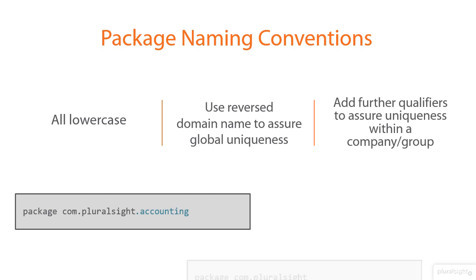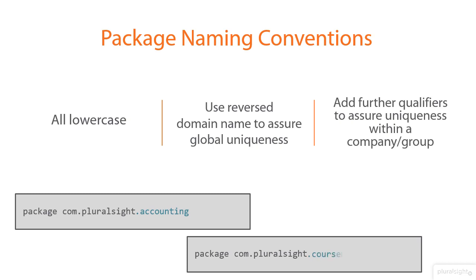And then say there was another group inside of Pluralsight, and say that was the group that took care of course management. If that was their own development group, they would agree that all the packages they create are com.pluralsight.coursemanagement. And then there's no concern about colliding, because when they name their individual projects, even if they named them both my project, there is no package name collision, because the earlier part that was qualified by their group created the uniqueness. And again, these are all conventions. There's nothing enforcing all this, but these are rules that we follow to make sure our package names don't collide.